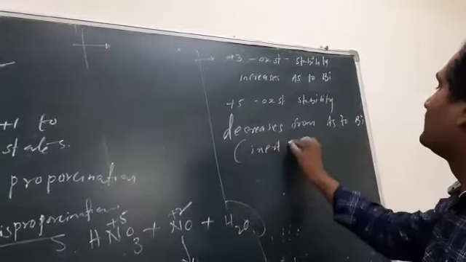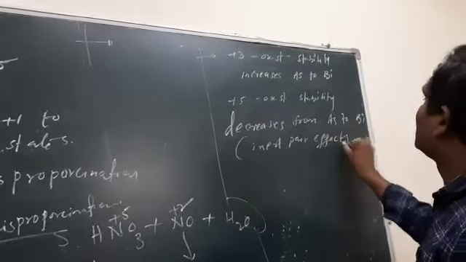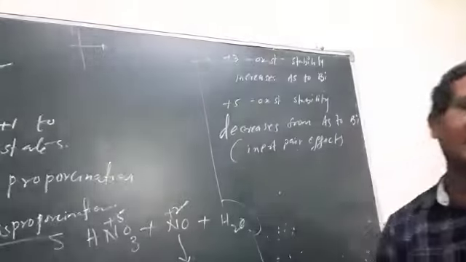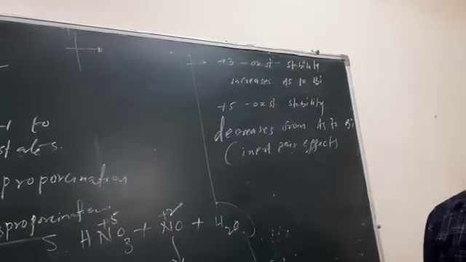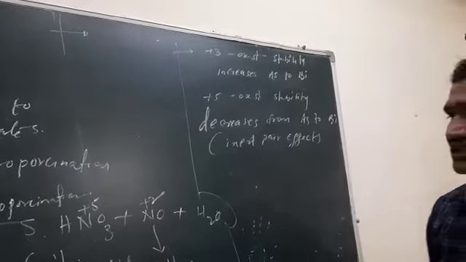Reason, inert pair effect: reluctance of participation of s orbital electrons, the s electrons do not participate.